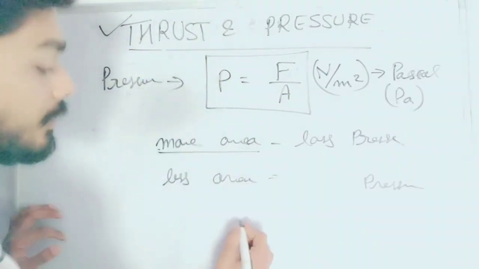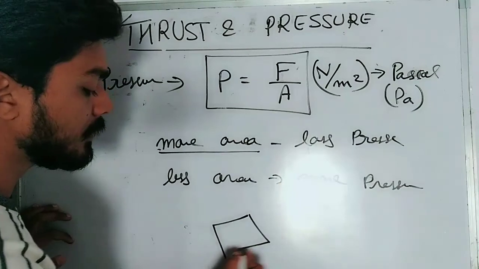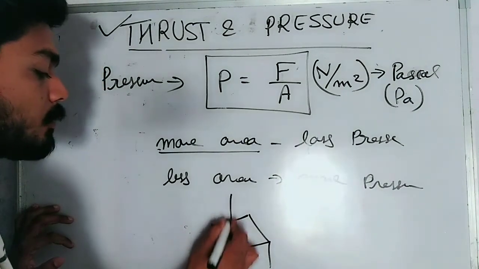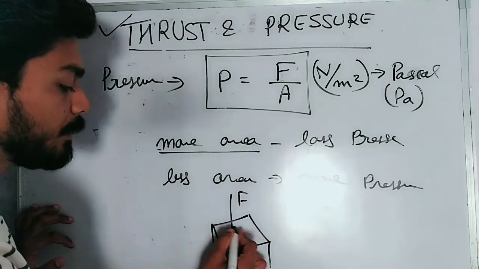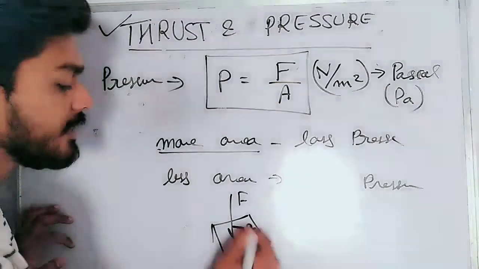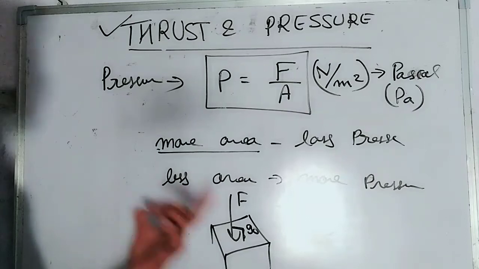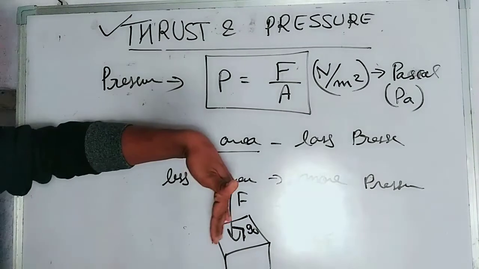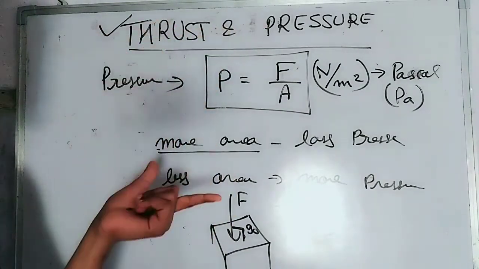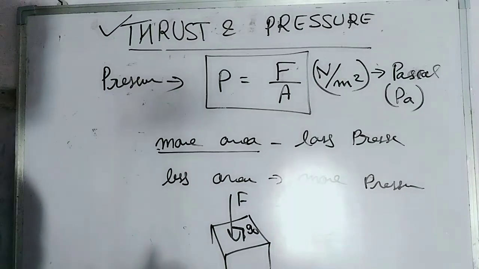But if there is a surface and you apply a force perpendicular to this surface, at 90 degrees, then this force is called thrust. Force acting perpendicular to an area is called thrust. I repeat again, force acting perpendicular to an area is called thrust.